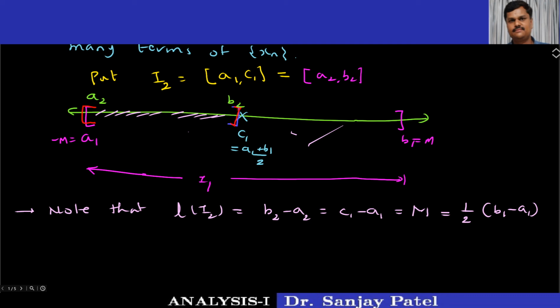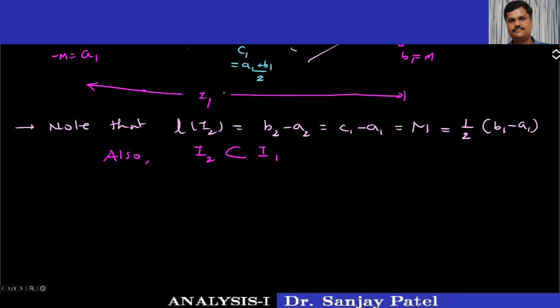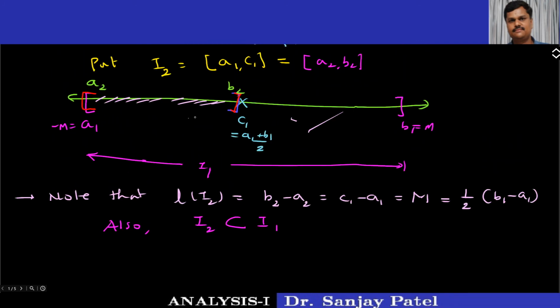Also, another important thing here is that the interval I2 is a subset of interval I1, correct? Now we again divide the interval a to b2 into two parts by taking another point, say here, the midpoint.